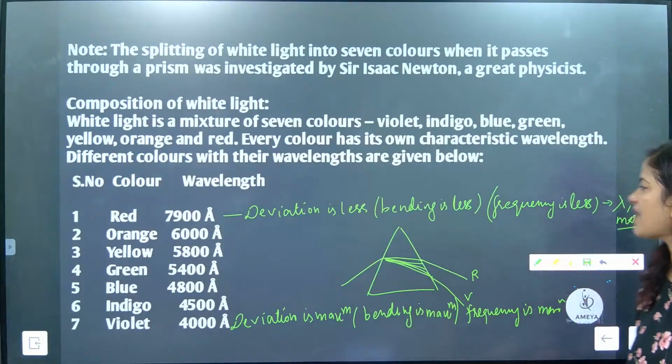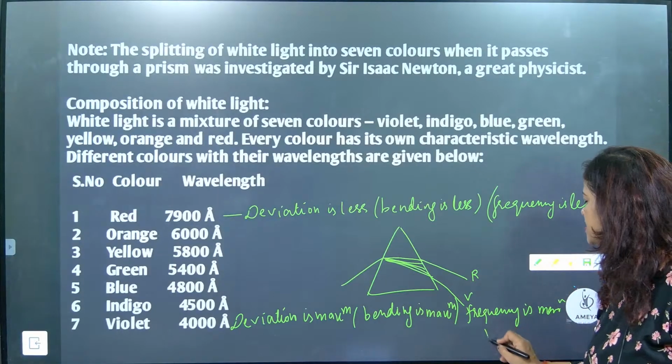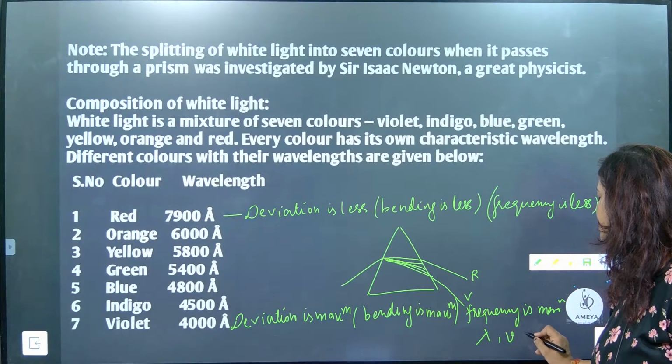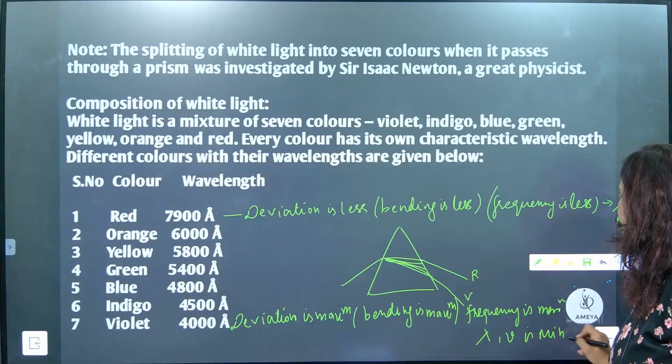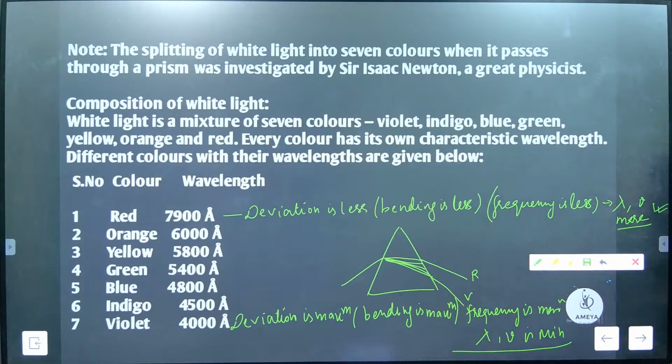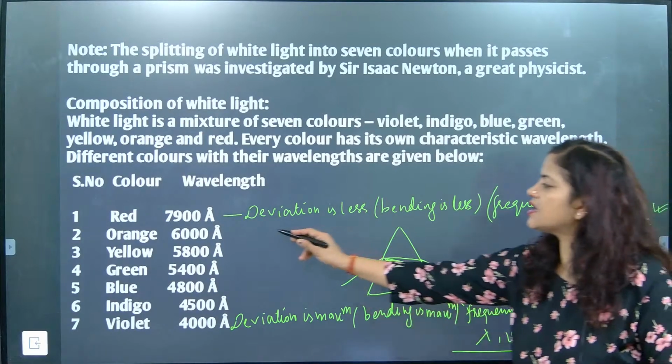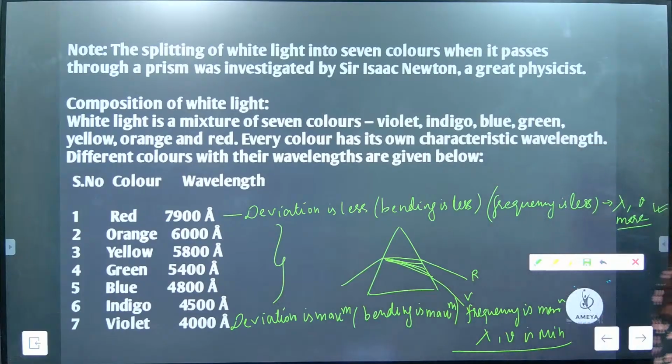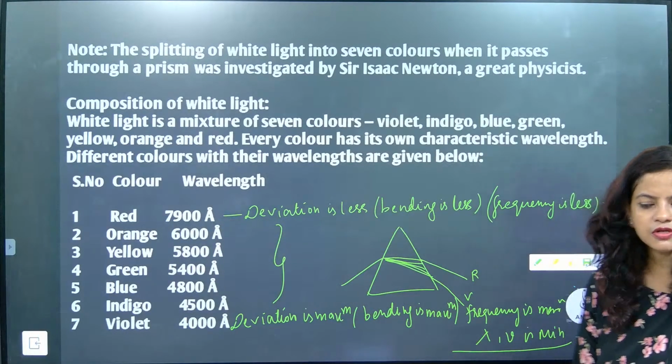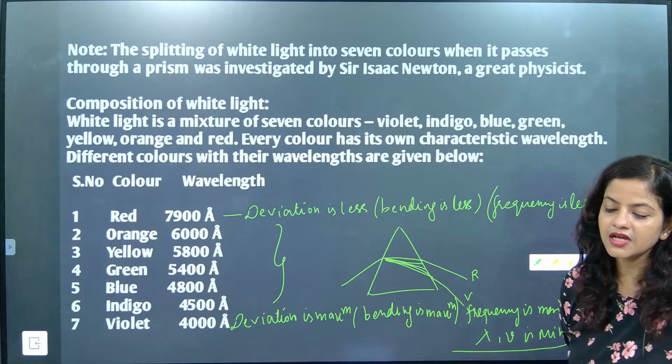Now frequency is maximum. What is minimum is wavelength and speed. Wavelength and speed are minimum, and the rest of the 5 colors come between them. Understood?